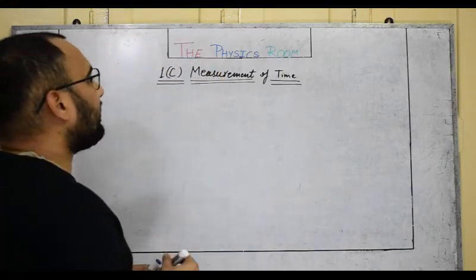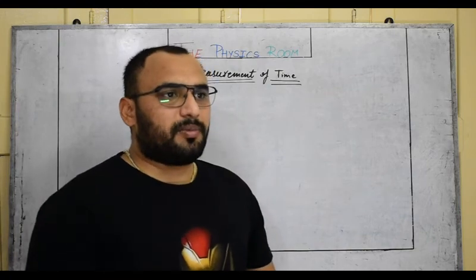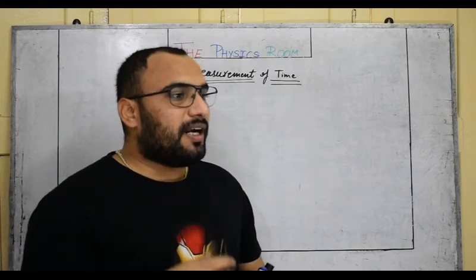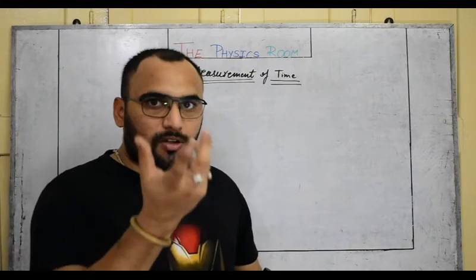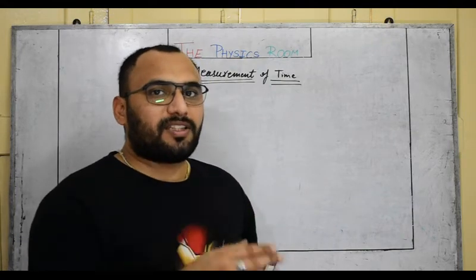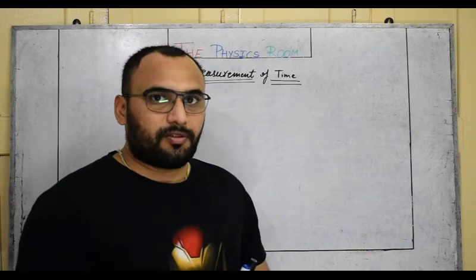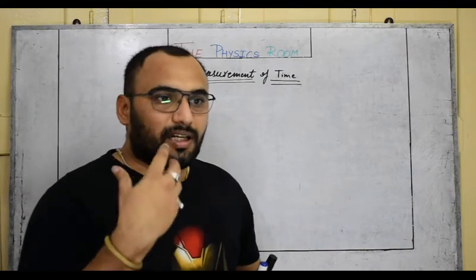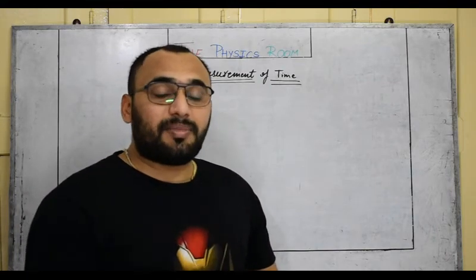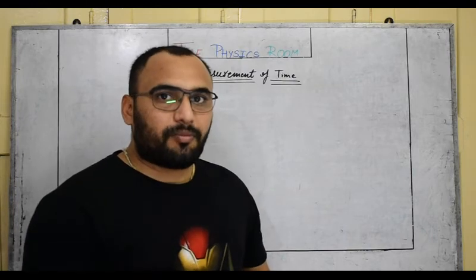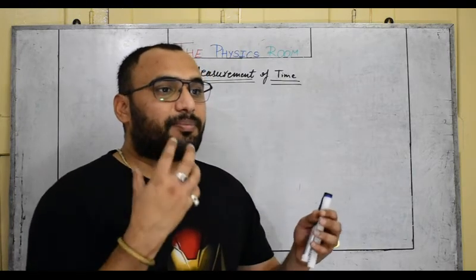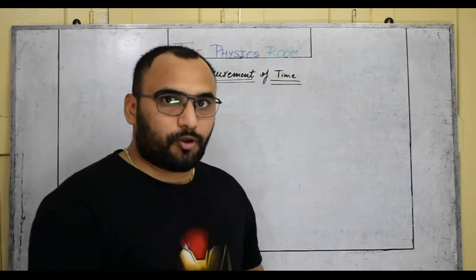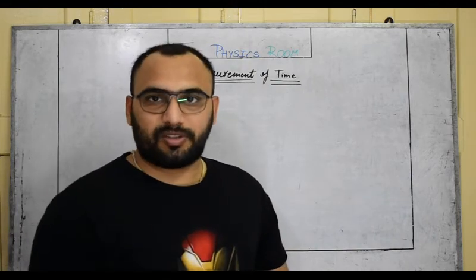Okay, so let's start from the measurement of time. We know the fundamental units of time, the second, and the SI unit, also smaller units and bigger units, we have discussed it already. And you must have seen in old wall clocks, and nowadays also, there is a pendulum which is actually oscillating at the base of the wall clock. You must be aware that in the old times people were using the pendulum as the measurement of time. So what is a pendulum, and how can we relate a pendulum with time? Let's talk about this, but before it we should talk about oscillatory motion first, and second, some basic features about oscillatory motion.